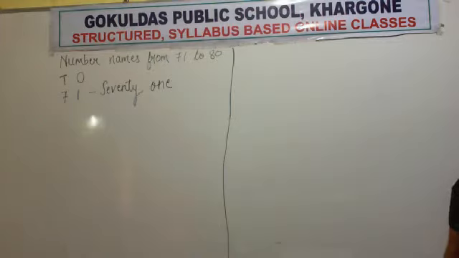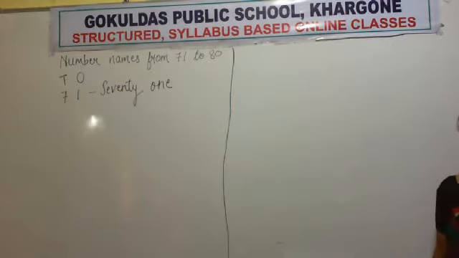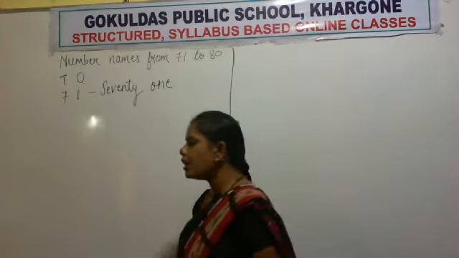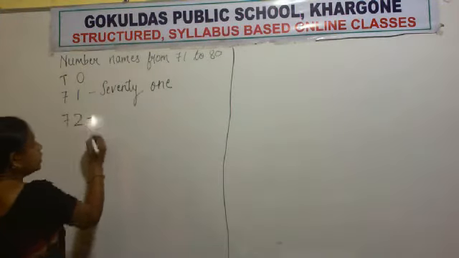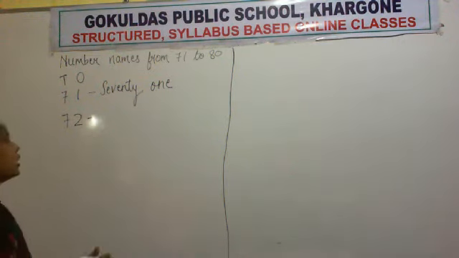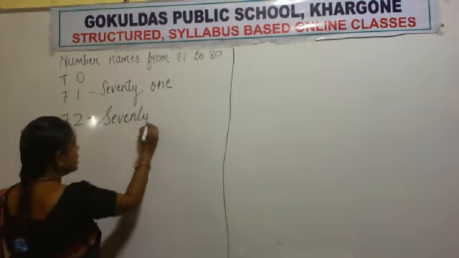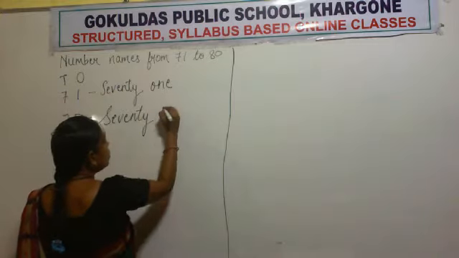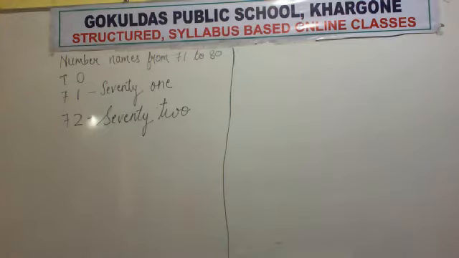71. SEVENTY 70, ONE 71. Now which number will come after 71? 72. Now first you have to write the spelling of 70, SEVENTY, then 72, TWO, 72. Right?